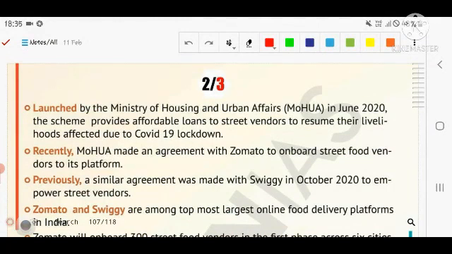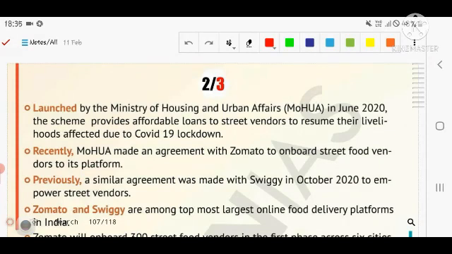The scheme provides affordable loans to street vendors so that they can resume their livelihood affected due to the COVID-19 lockdown. So it is a type of restoration of the businesses and household of a small person, like a small ready wala, rickshaw wala, etc. So basically those are included in the gig economy, affected due to the COVID-19 lockdown.